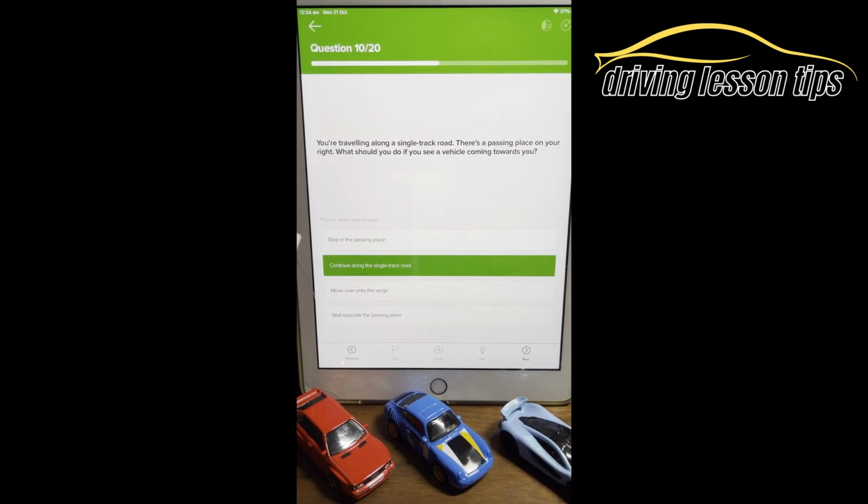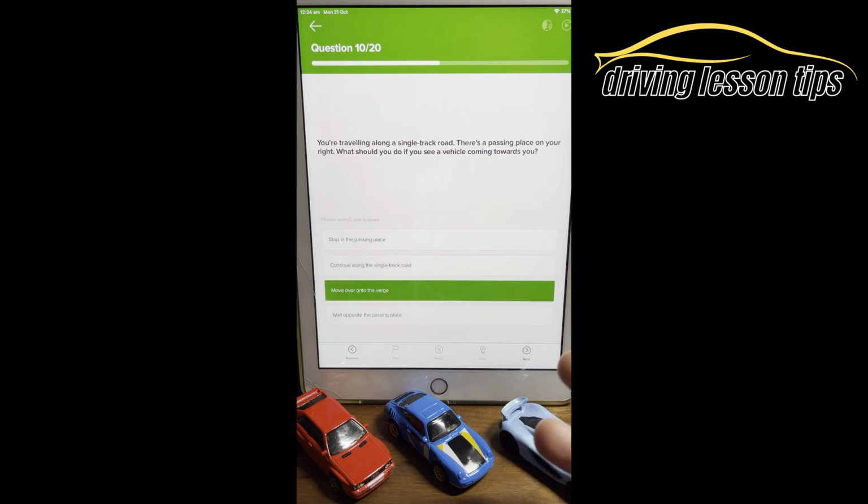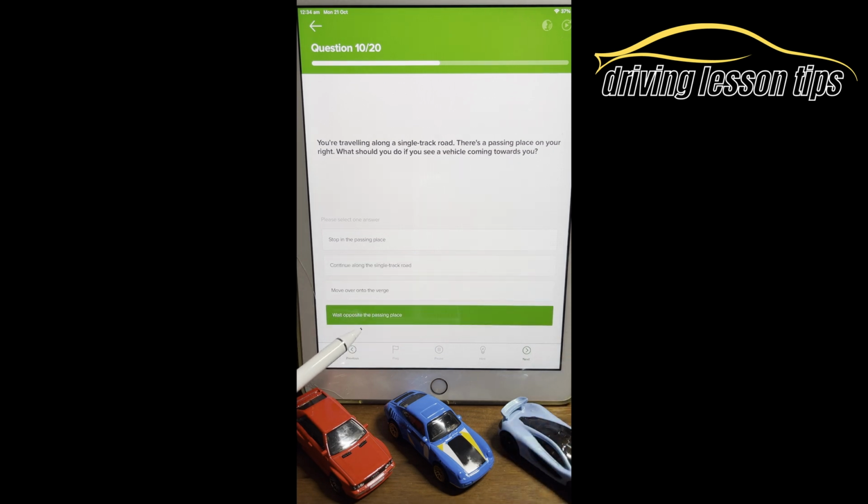Well, where can you continue? It's a single track road with a car coming towards you, okay? Move onto the verge, probably not safe. Or wait opposite the passing place, or just before the passing place. Yeah, that would be the safest option. So D is the correct answer. You want to stop just before the passing place on the right, so the oncoming vehicle can actually stop in his passing place, and then you can continue.